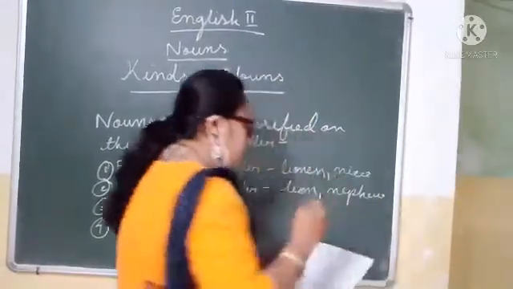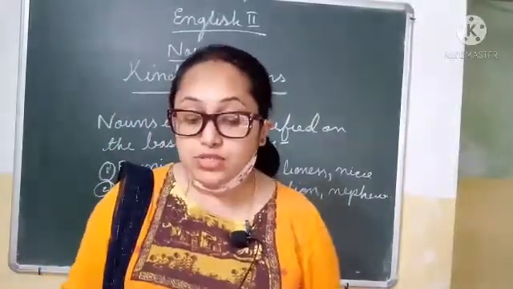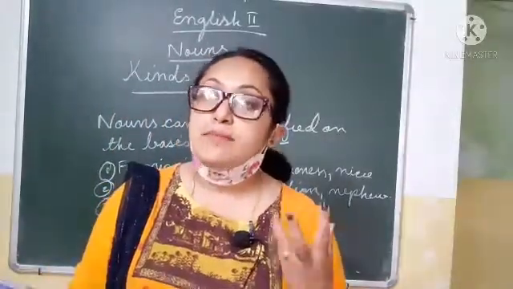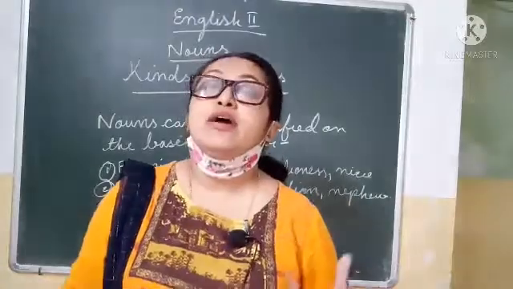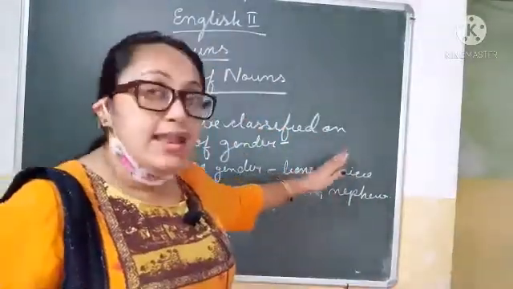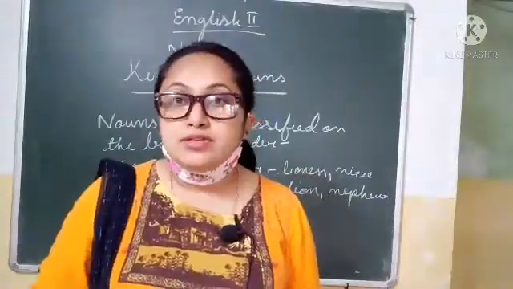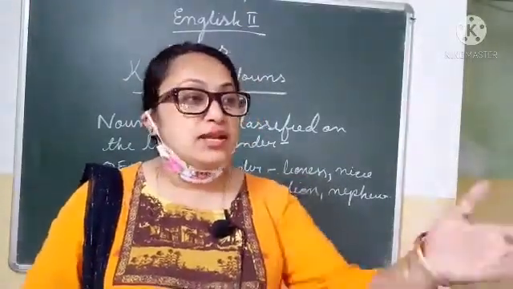Now what is common gender? Now nouns which can be used for both males and females are of a common gender. Now common means common of both male and female. For example, child, animal. See, now child, that child is crying.